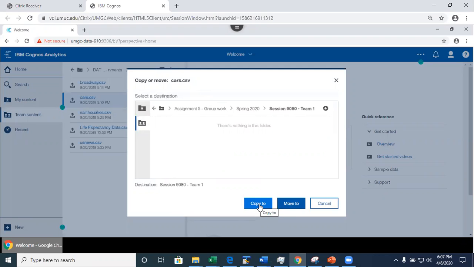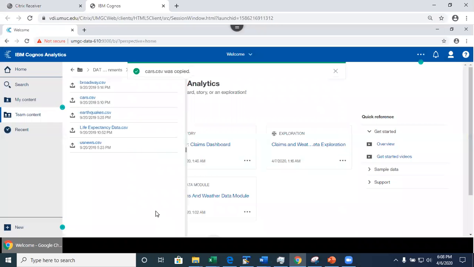It should not allow me to move because I don't have write permission for the folder where the shared data is. But let me do copy to.